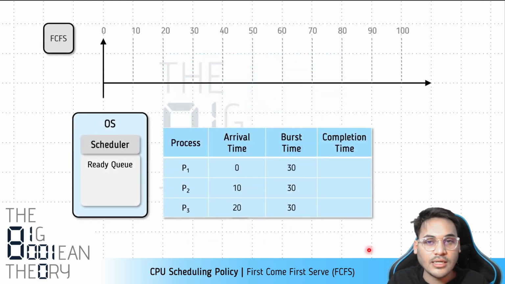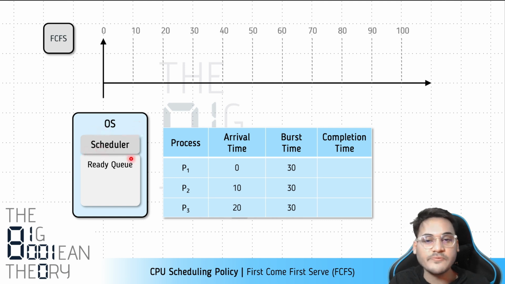So we'll make the Gantt chart, just like for any scenario when you have a bunch of processes or a workload that we want to schedule on the CPU. We understand that by plotting the Gantt chart, or drawing the CPU scheduling diagram. So let's do that. We are going to use first come first serve, and this is the Gantt chart, the timeline diagram.